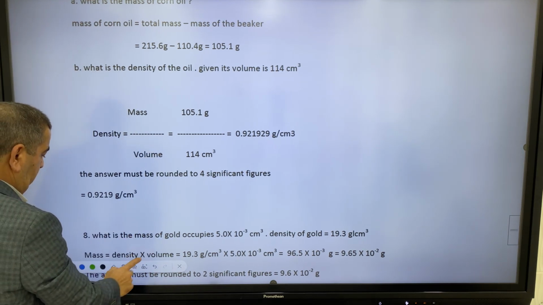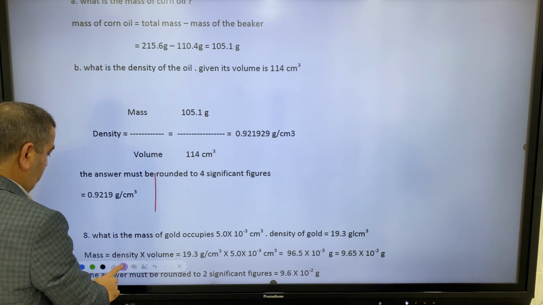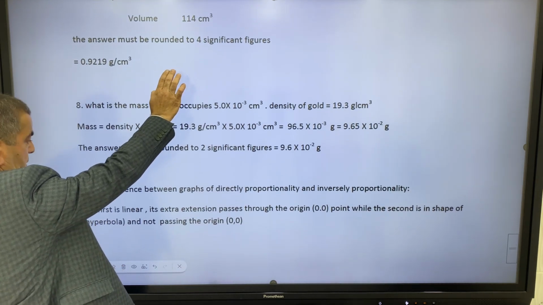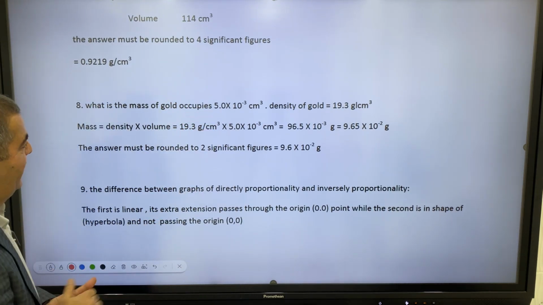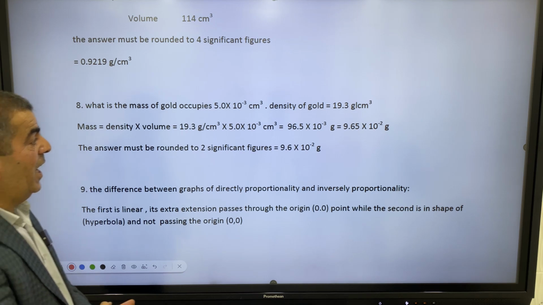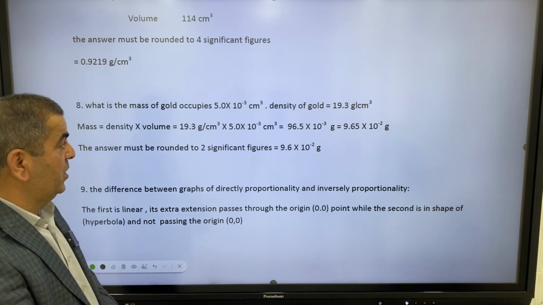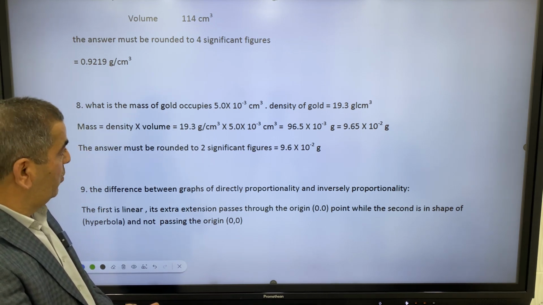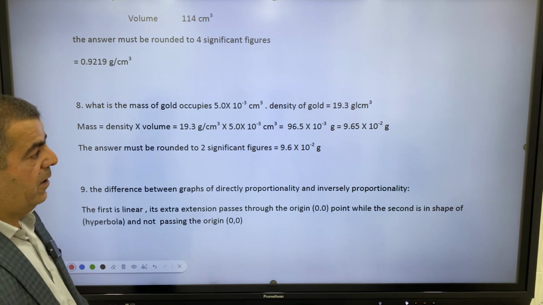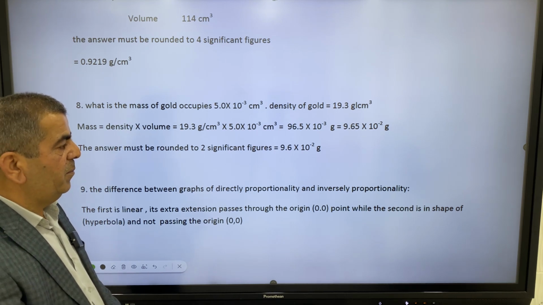The last one here is, sorry. It looks like it's not the last. Okay, what is the mass of gold that occupies 5.0 times 10 power negative 3 cubic centimeter, and gold's density is given to be 19.3 gram per cubic centimeter.